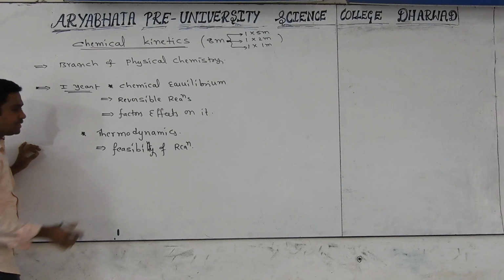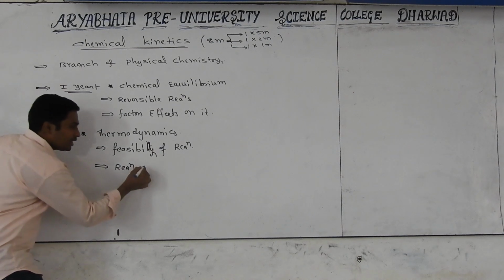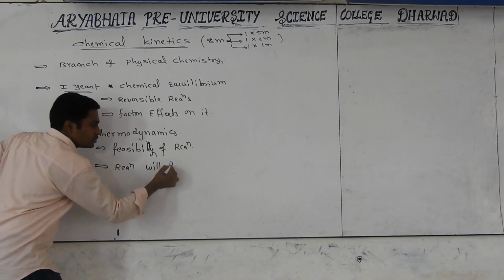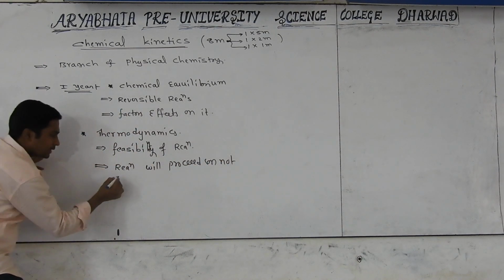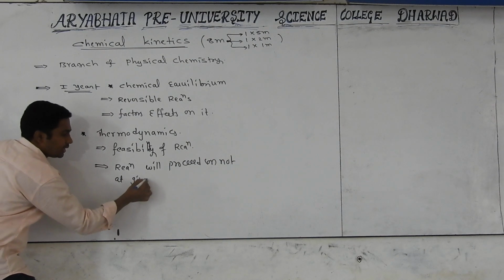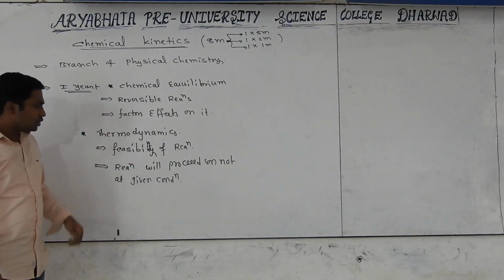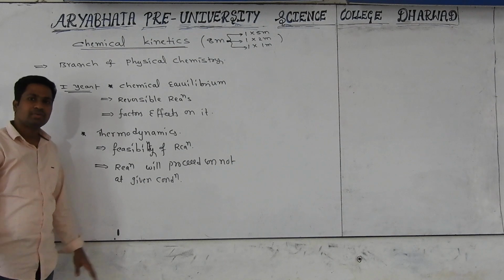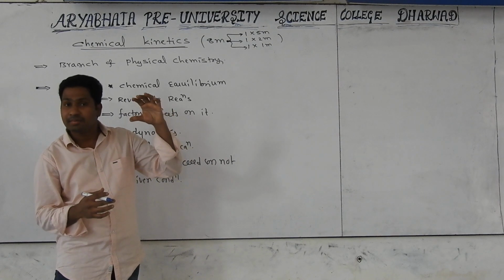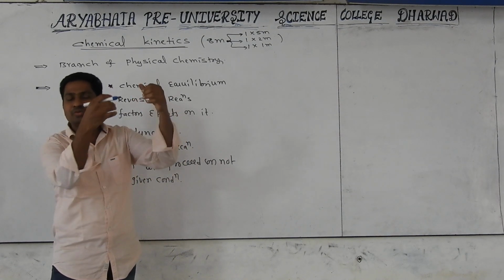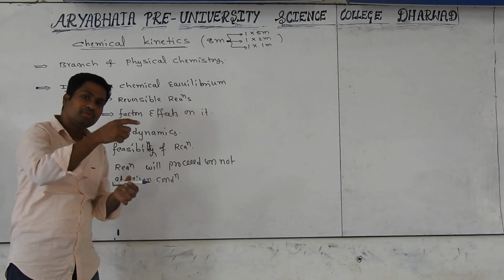Feasibility means the possibility of the reaction: whether a chemical reaction will proceed or not at given conditions is explained by thermodynamics. For example, in the lab we are doing so many experiments. They are giving results, means products, so at room conditions those reactions are proceeding. Whether a reaction is proceeding or not can be predicted using thermodynamics.